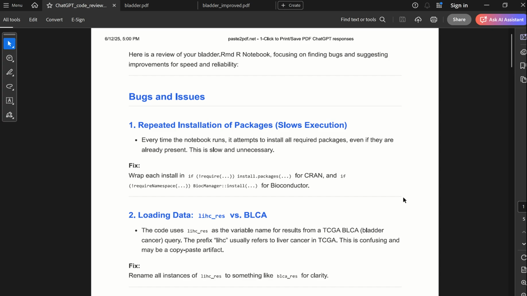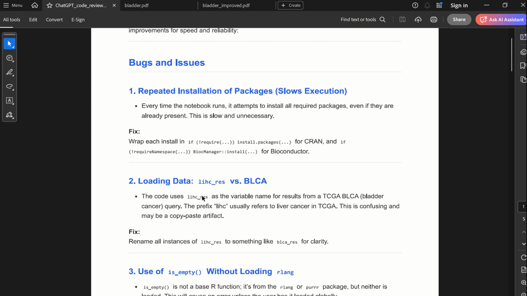So, for example, this repeated installation of packages, I went ahead and I put in these if statements so that if a package is already installed, it doesn't try to install it again.